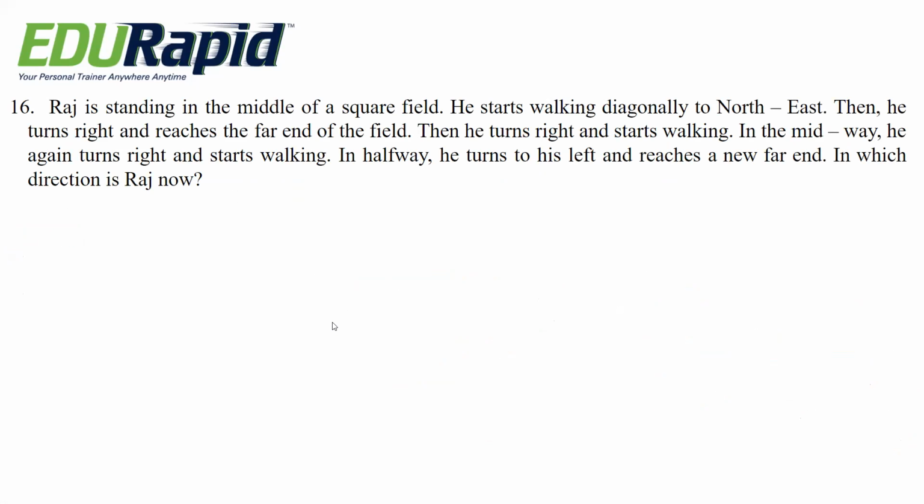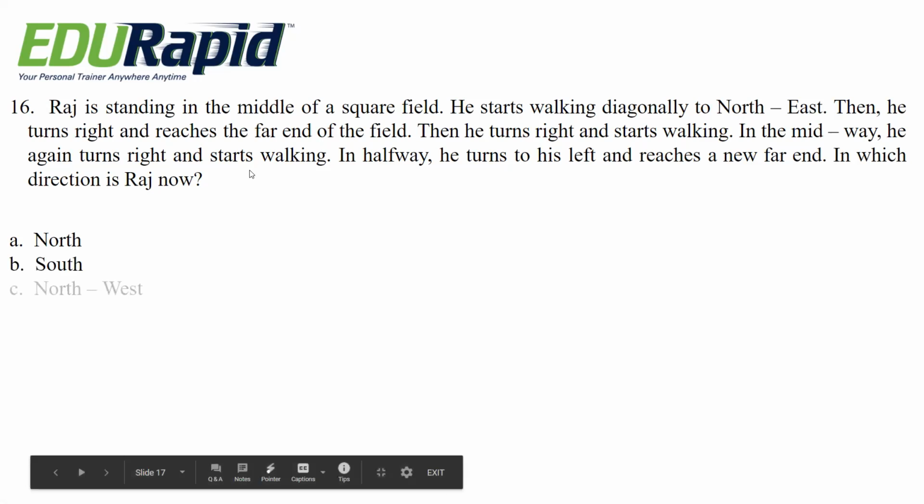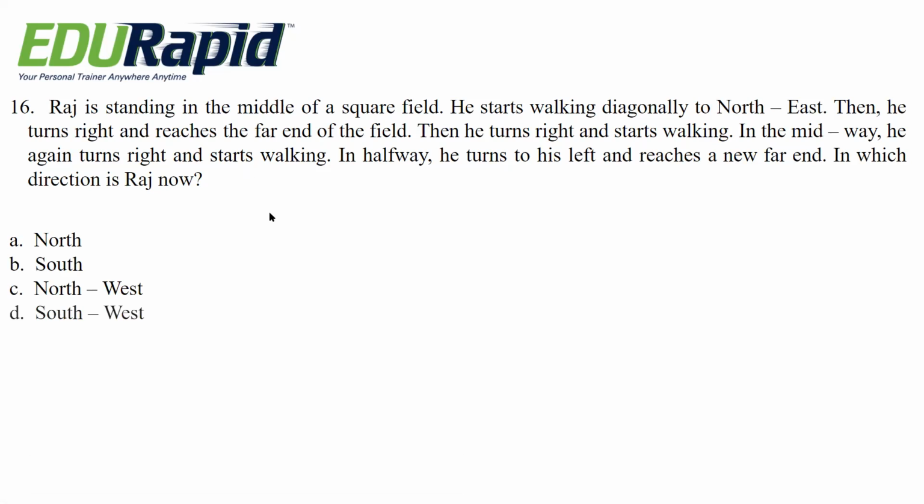Raj is standing in the middle of a square field. He starts walking diagonally to northeast. Then he turns right and reaches the far end of the field. Then he turns right and starts walking. In the midway, he again turns right and starts walking. In halfway, he turns to his left and reaches a new far end. In which direction is Raj now? Options are north, south, northwest, southwest.